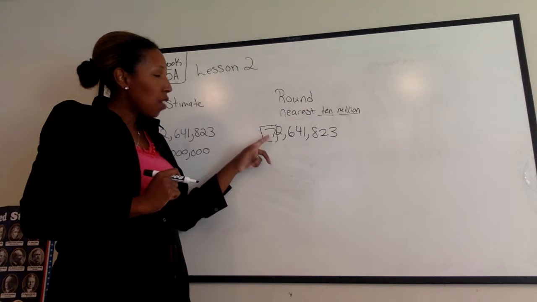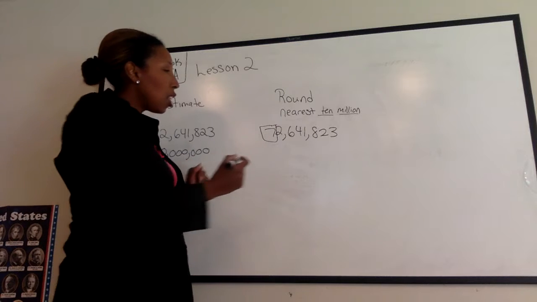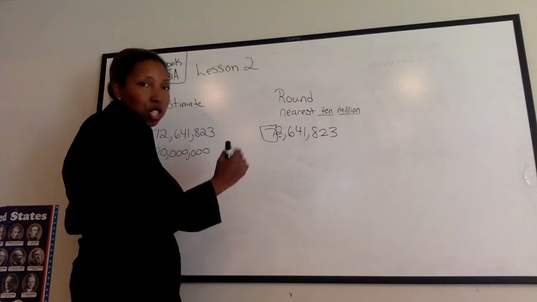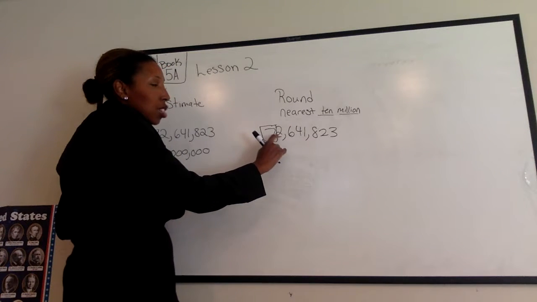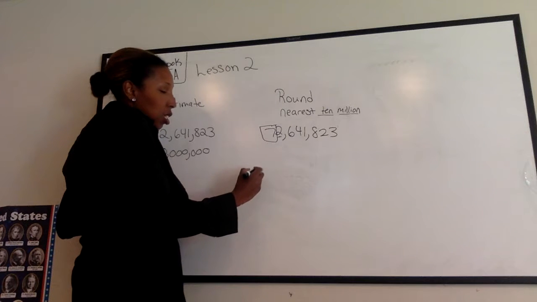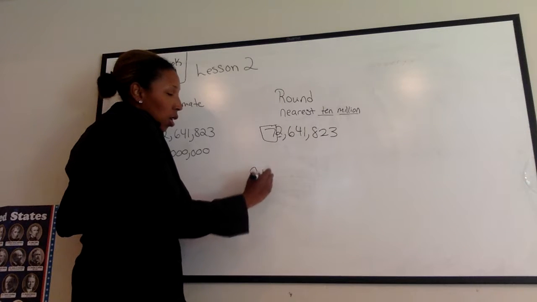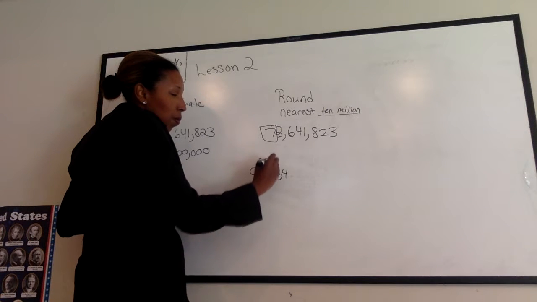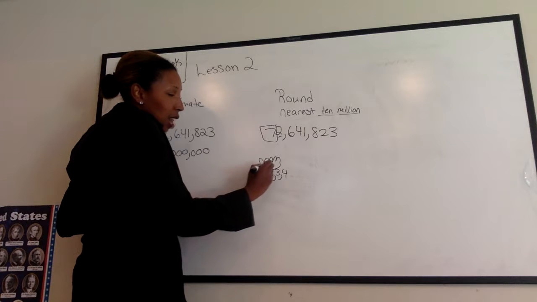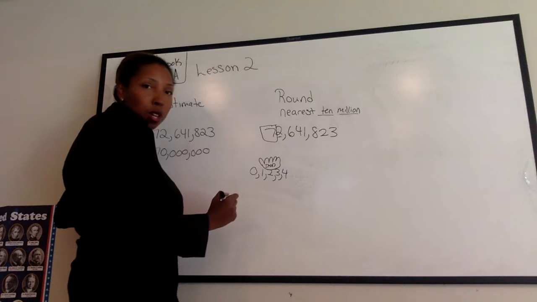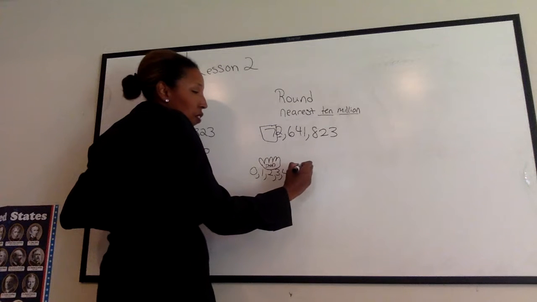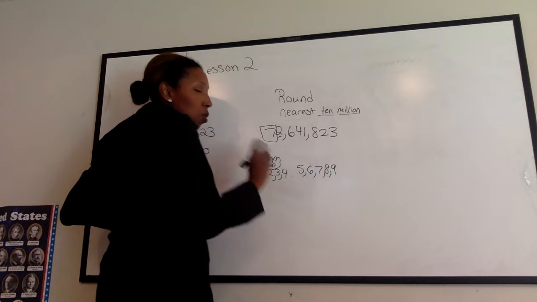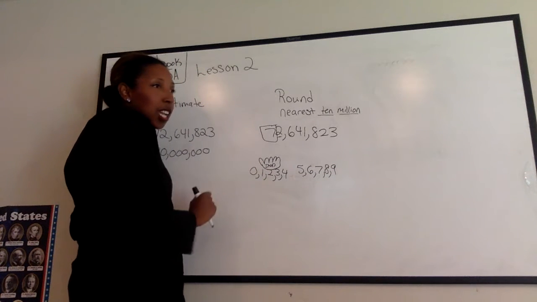So whenever I have to figure out is it going to stay the same or change, I look at the number right before it. The 2 I know is going to make it, which you should know from rounding, 2 is going to make it so that it stays the same. And just a reminder, if it is 0, 1, 2, 3, or 4, it stays the same. That's my little hand saying stop. Do not change that number. Now, if it is 5, 6, 7, 8, or 9, then you go on and change that number, okay?